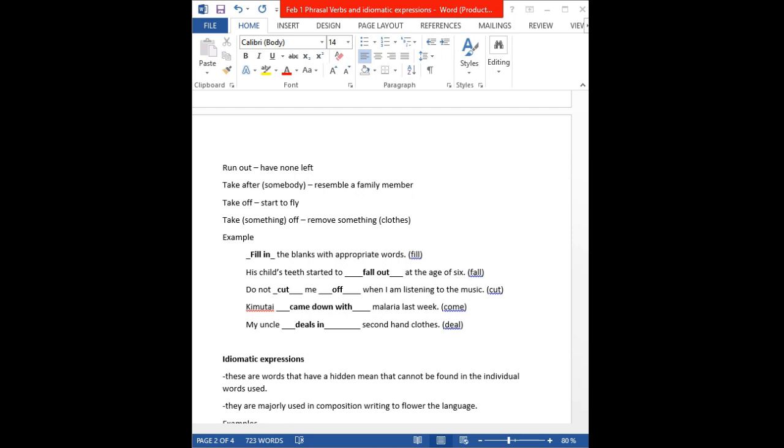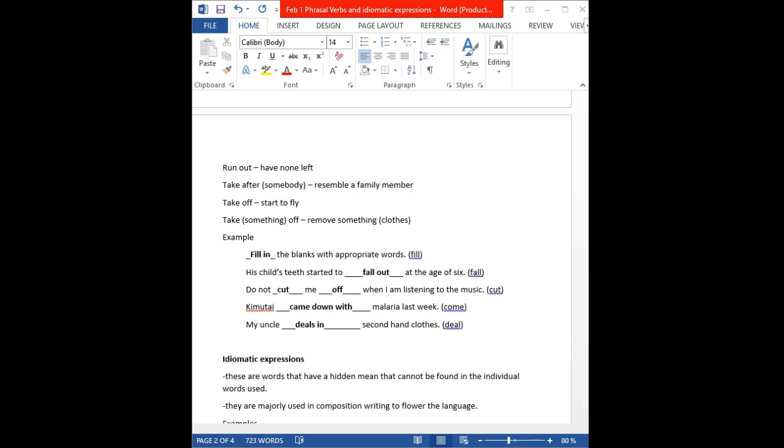Number three: do not dash me dash when I am listening to music. So here we have: do not cut me off when I'm listening to music. To cut off means to stop providing the music. That's one. Then, apart from stopping abruptly, cut off also means to remove with something sharp. So you can say that the doctor cut off the cancerous cells from the man's back.